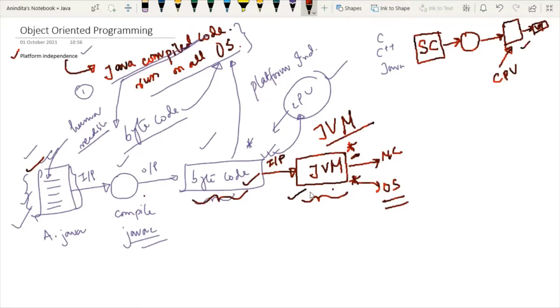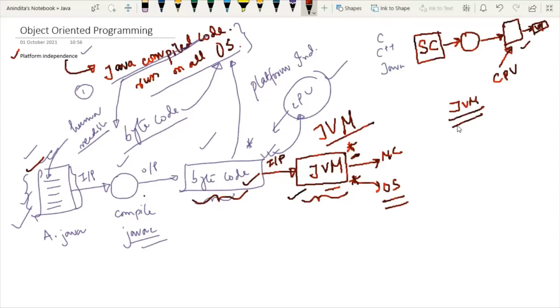So this fact can be verified whenever you are trying to download this JVM. How can you verify this? Whenever you are going to install Java software, you will find that there are different JVMs for different operating systems. This is the main point you have to understand. So download the JVM of your particular machine. When you try to download it, you will be given a list of JVMs corresponding to different operating systems, and you will obviously pick whichever JVM is targeted for the operating system that you are running.